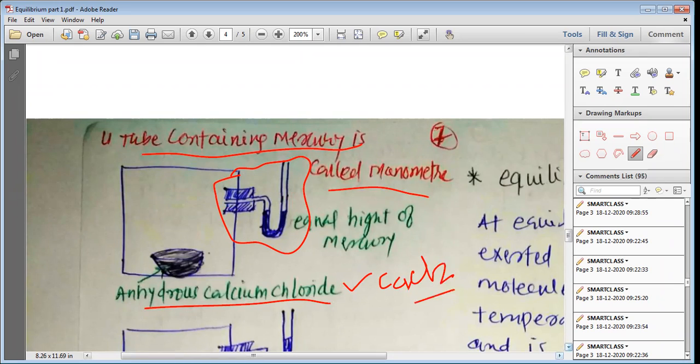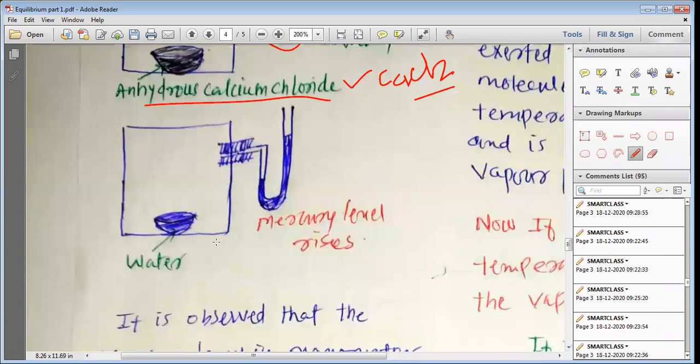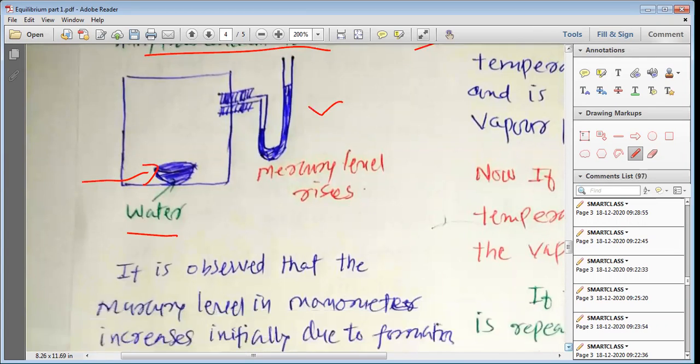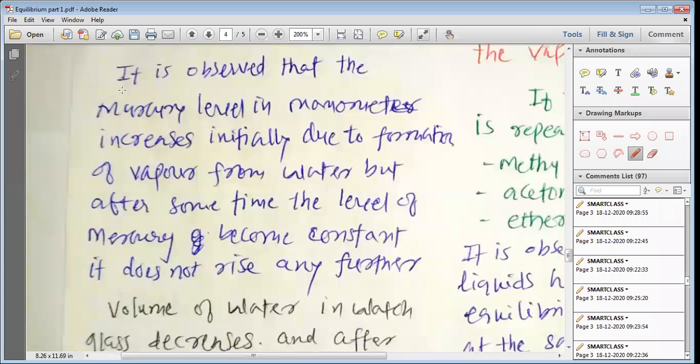And then, my dear students, after some time we put water. This is the watch glass or petri dish in which we put the water by tilting it quickly, and then we can measure the pressure inside the transparent box. Let us see what is being observed. It is observed that the mercury level in the manometer increases.